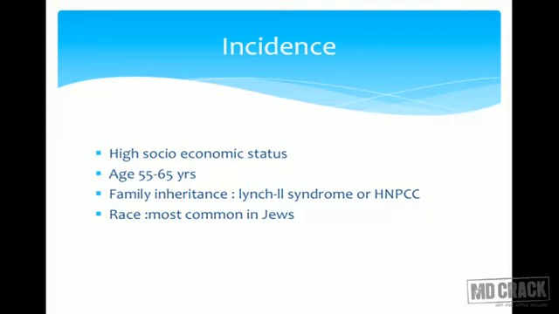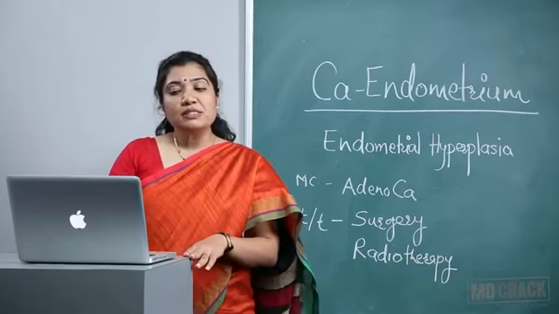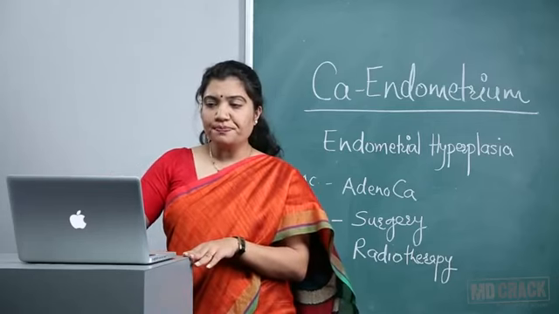Lynch 2 syndrome, MCQ. There is HNPCC association. This cancer can be found in association with colorectal carcinomas, gastric cancers, small intestine cancers, as well as ovarian cancer. Race is most common in Jews.